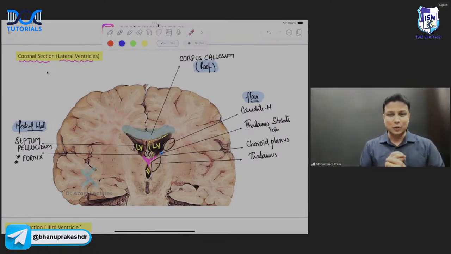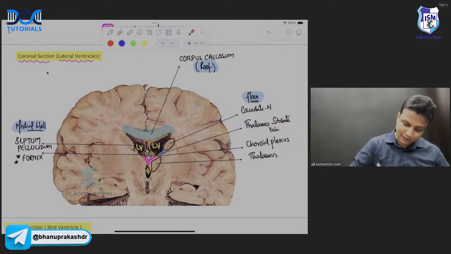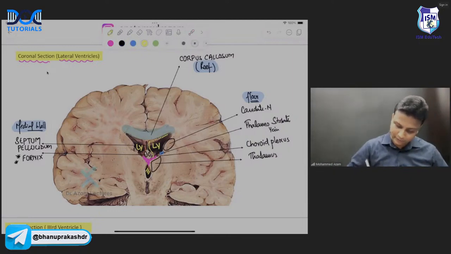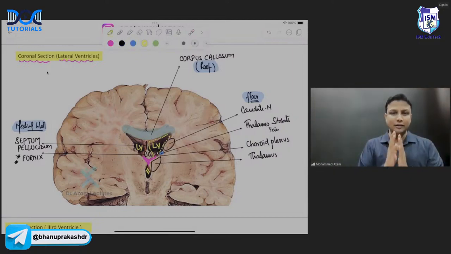Yeah. So, my dear doctors, let us just revise this once more, and it is worth repeating right now, sir. Come on, tell me. What is going to form the roof of the lateral ventricle? Corpus callosum. The medial wall is formed by septum pellucidum and the fornix. And the floor is formed by the caudate nucleus, thalamostriate vein, choroid plexus, and the thalamus, sir. All these structures are forming the boundaries of the lateral ventricle. Perfectly done.